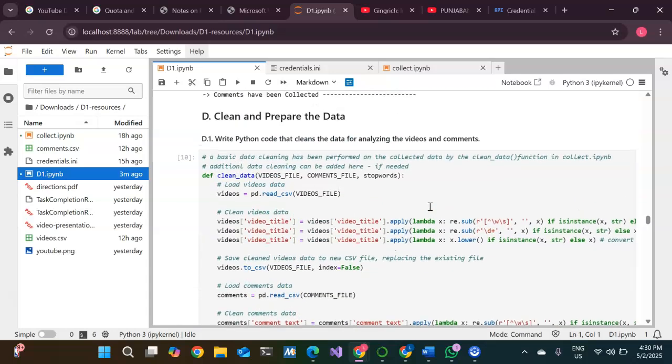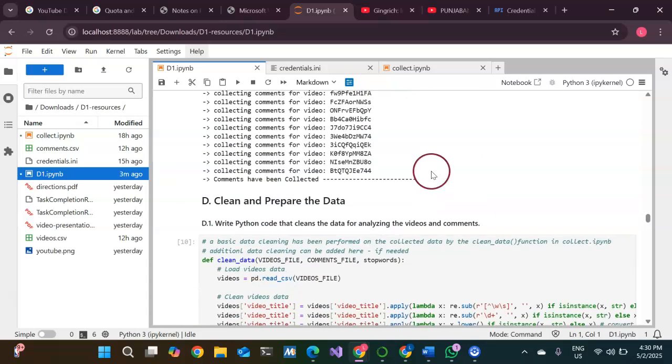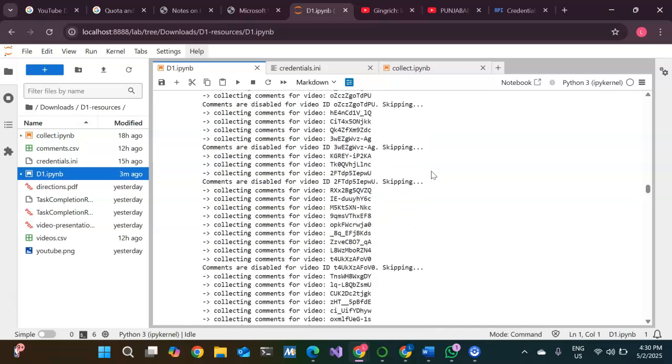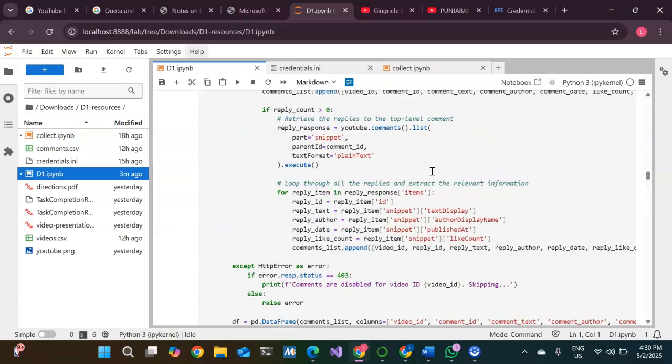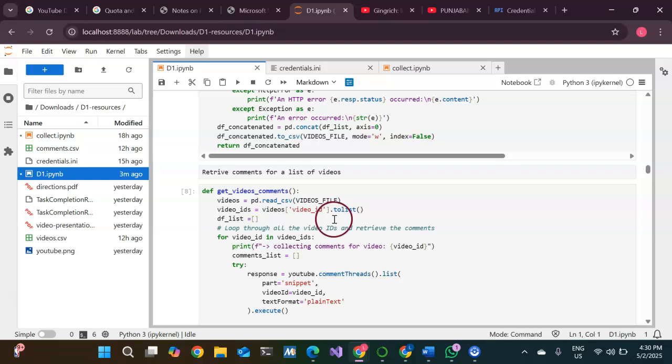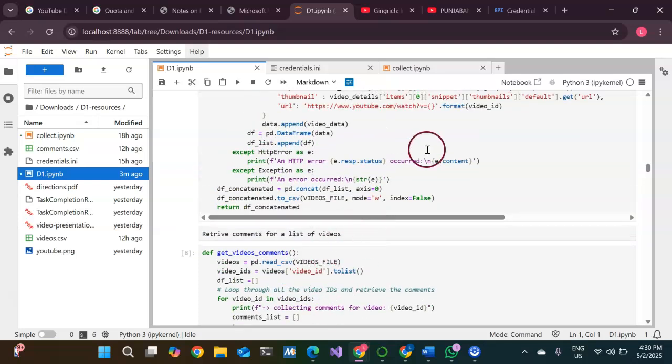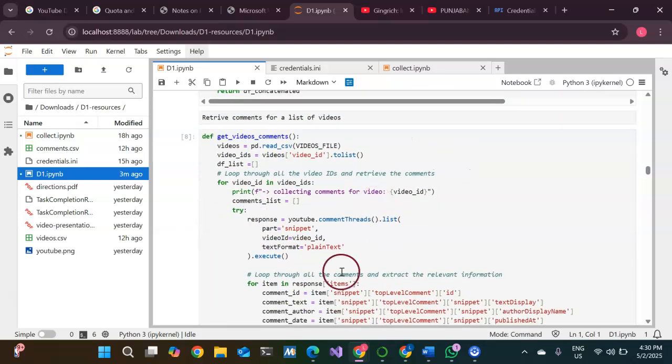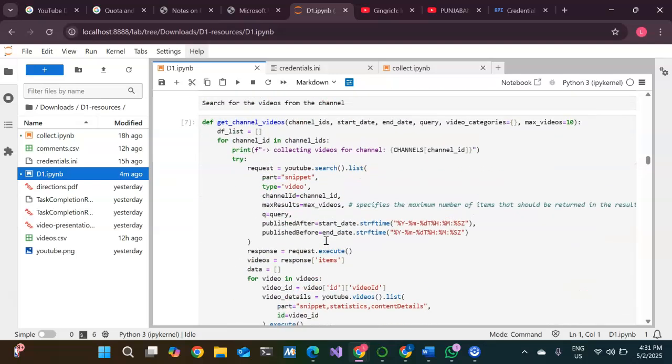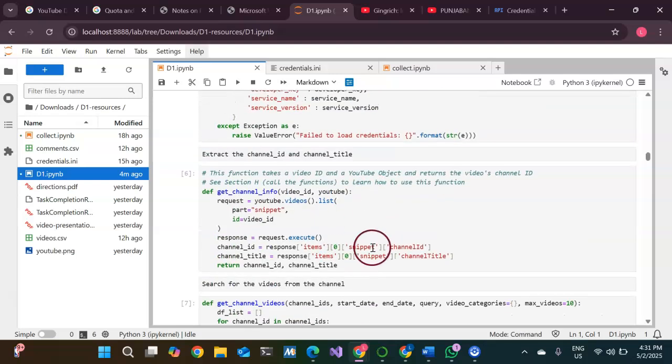Now, before going with the data analysis part, I should tell this. Basically these functions are also provided in the collect file. These functions are to get the videos, content, whatever we would say, comments, and the channel videos and the channel info.